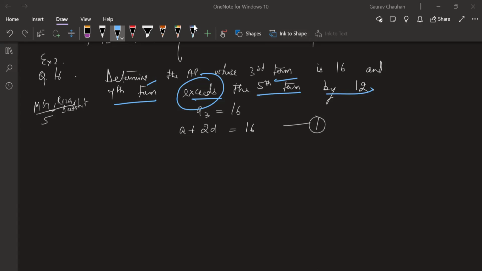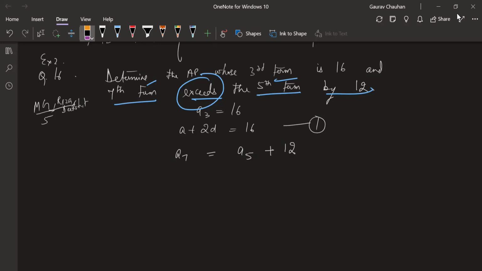The one which is exceeding means that's the one which is bigger. So the seventh term is bigger than the fifth term. So fifth term plus 12 gives the seventh term. This is one way of thinking, or you can think that when I subtract these two, I will get 12. Both ways of thinking are fine.